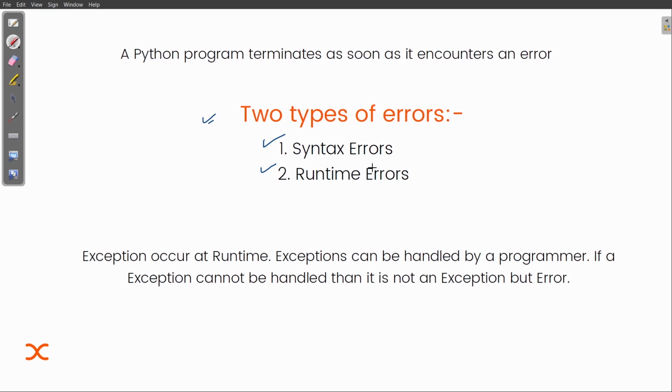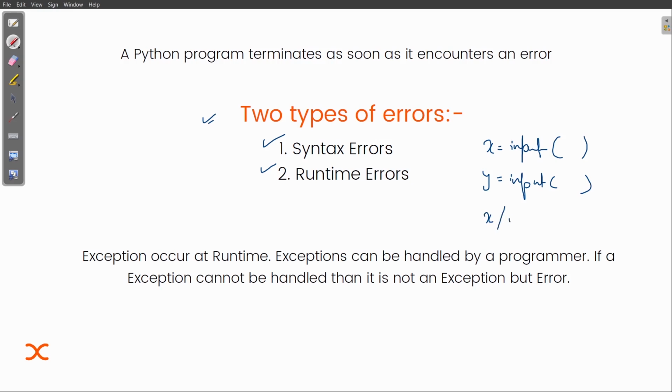A logical error will not have any problem in the code. You have written your code very nicely, but sometimes you are asking the user to input a value. Suppose I'm asking the user to input an integer for x and for y. The user is not aware of what is happening in the code.